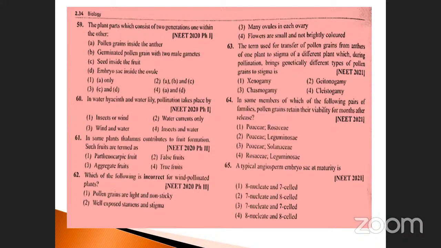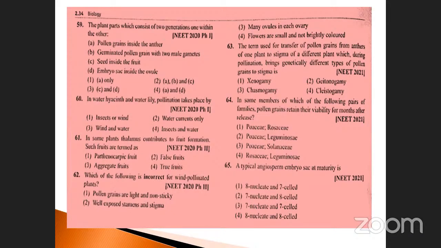Pollen grains inside the anther, because generation-wise, the anther as well as the pollen grain present inside are the same process. And the embryo sac inside the ovule is also the same, because it comes from the same generation.